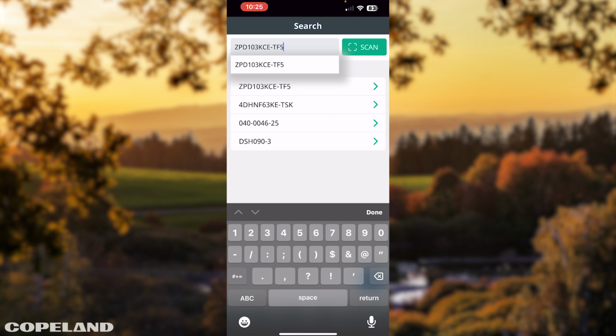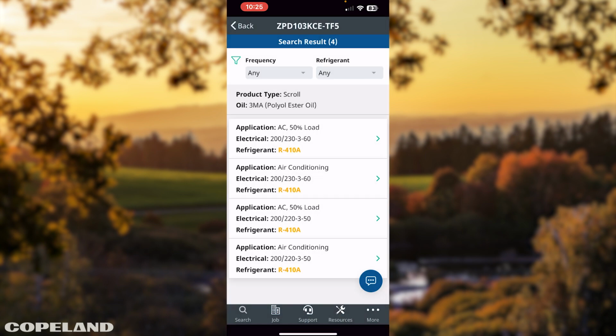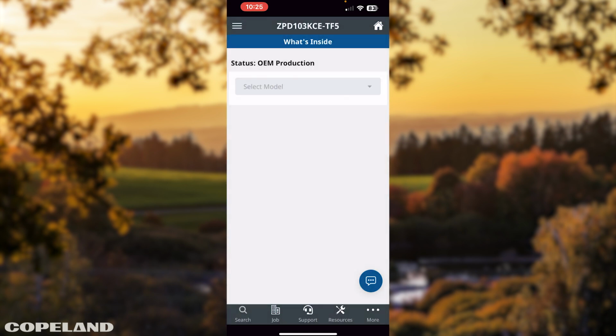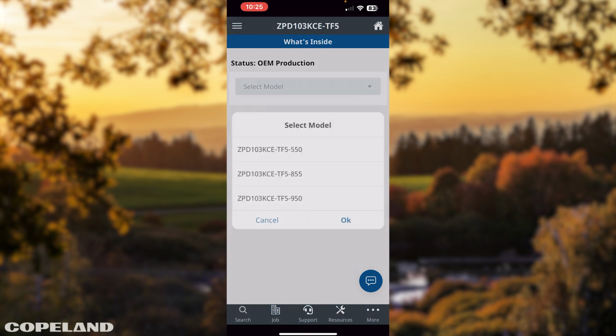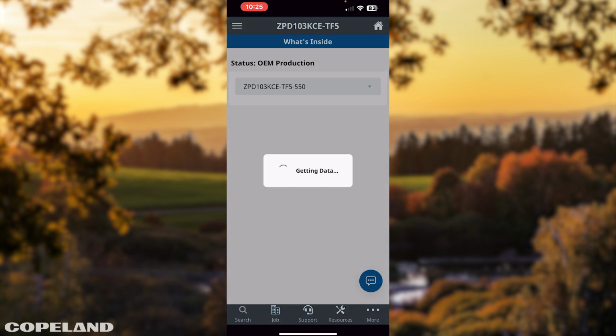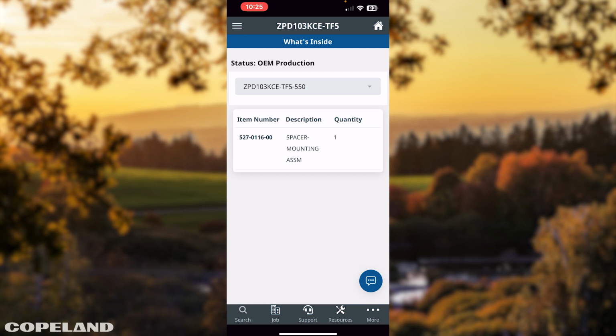Select the affected model. Next, select the application. Then select What's Inside. Next, you want to select your model. Once your model is selected, tap OK. Different items should appear based on the model you selected.